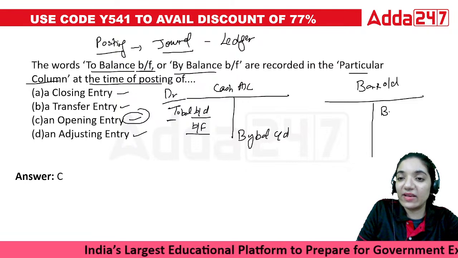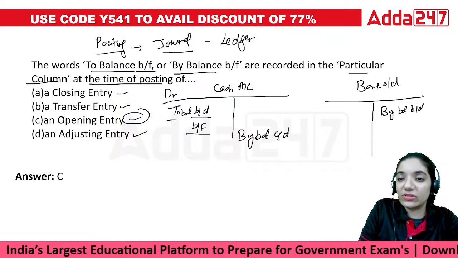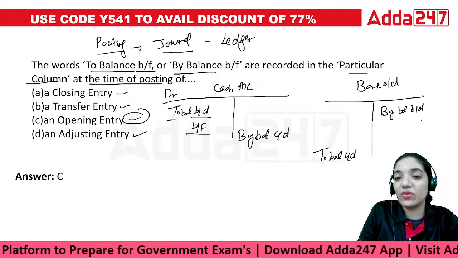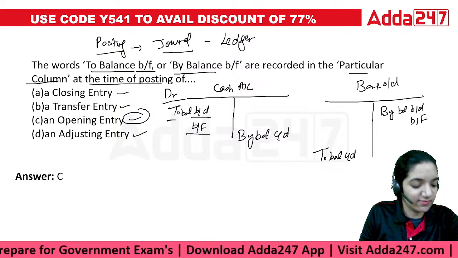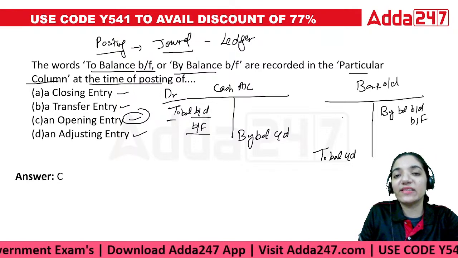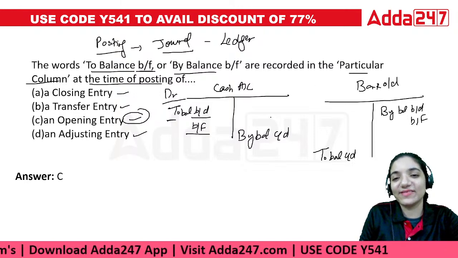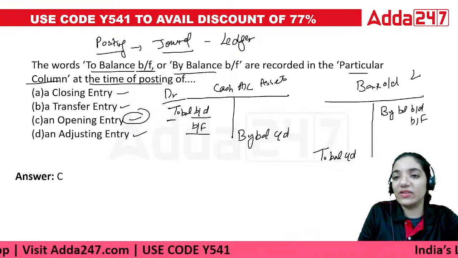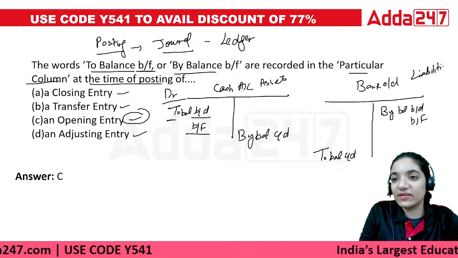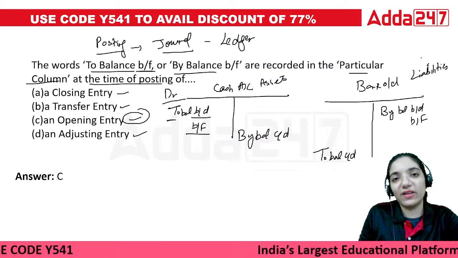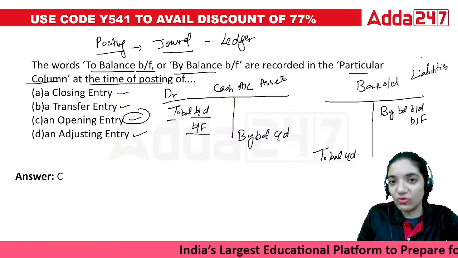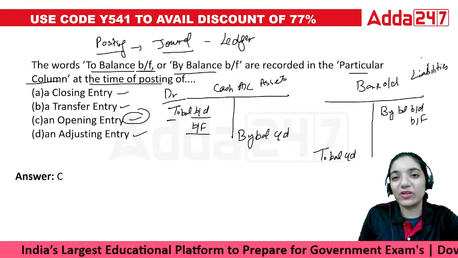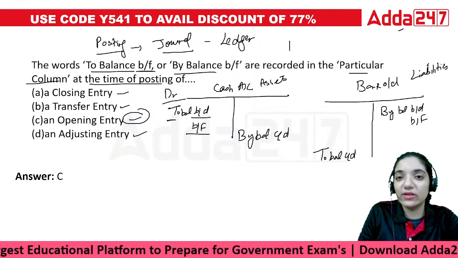What happens is we'll write here "by balance brought down", and if it is still going to continue by the end of the year, it would be "by balance carried down". This is also called brought forward. This is the format for the ledger. This one is for the assets, while this one is for the liabilities. One point to be noted is that any nominal account does not have the brought forward or the carried forward amounts. Nominal accounts are closed in that particular year only due to the matching concept.